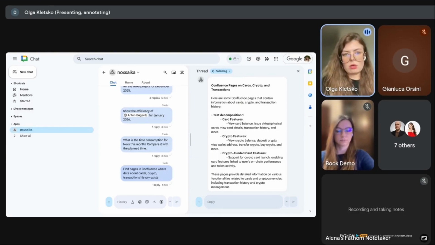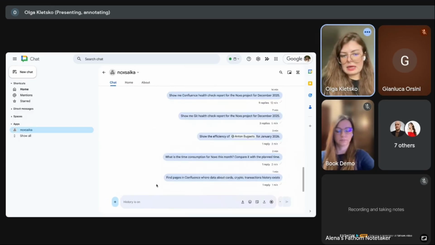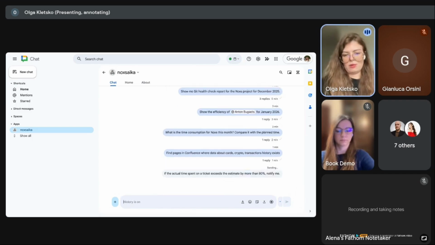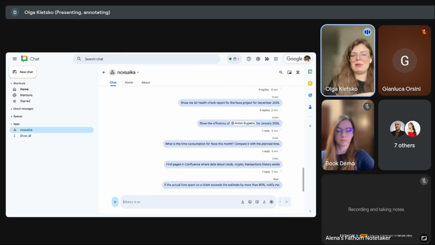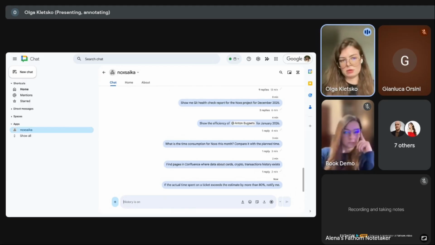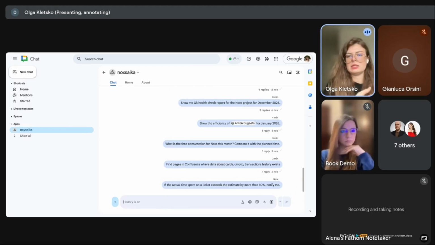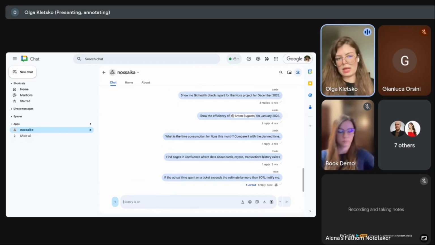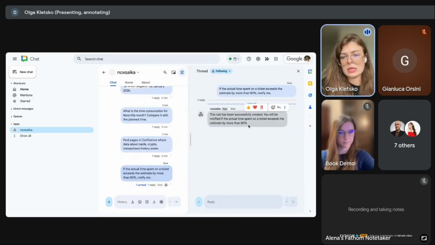So I will show you a less complicated example that I can show in a short time, because the examples that I explained require some additional information and a long time to track progress. Here I would like Noxs to notify me if I spent more than 80% more time than I planned to spend. And it relates to the example that I showed in the report. What I expect is that Noxs understands this instruction and understands which process I would like to track.